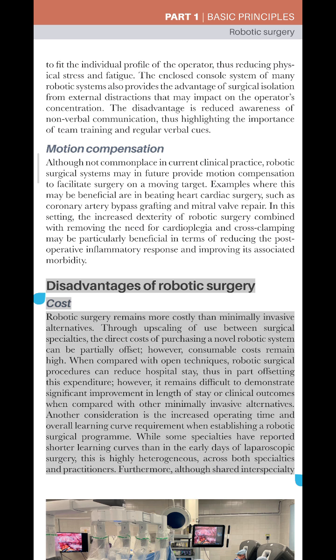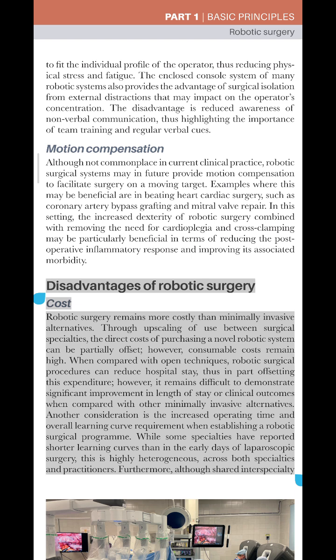However, it remains difficult to demonstrate significant improvement in length of stay or clinical outcomes when compared with other minimally invasive alternatives. Another consideration is the increased operating time and overall learning curve requirement when establishing a robotic surgical program. While some specialties have reported shorter learning curves than in the early days of laparoscopic surgery, this is highly heterogeneous across both specialties and practitioners.